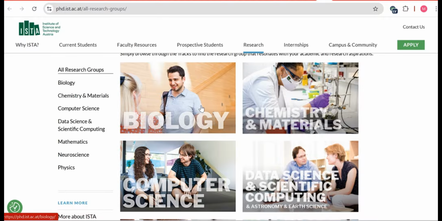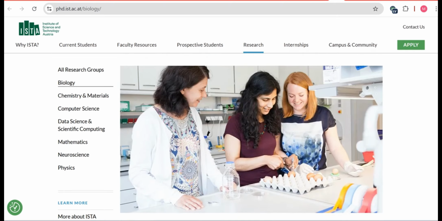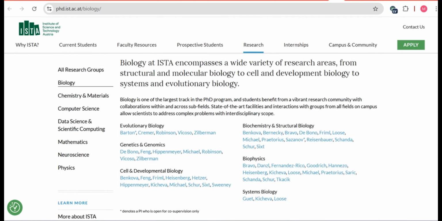When you will click on this, after that, this interface will open. Here you can see that there are different professors' names mentioned. First of all, you can check that research areas: genetics and genomics, evolutionary biology, cell and developmental biology. Okay, and after that, you can see below, these are the names of different professors who are doing research in evolutionary biology, and De Bono, Feng, these are the professors who are conducting research on genetics and genomics.